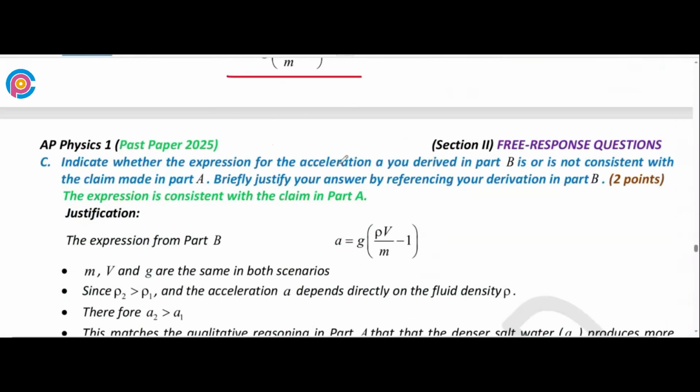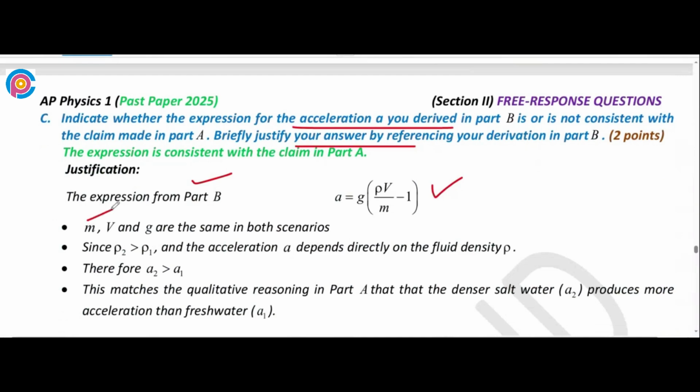Now indicate whether the expression for acceleration you derived in part B is consistent with the claim made in part A. Briefly justify your answer by referring to your derivation in part B. From part B, we have the derivation a equals g times (rho V over m minus 1). Mass, volume, and gravitational acceleration are the same in both scenarios. Since the density rho 2 is greater than rho 1, acceleration depends directly upon fluid density.